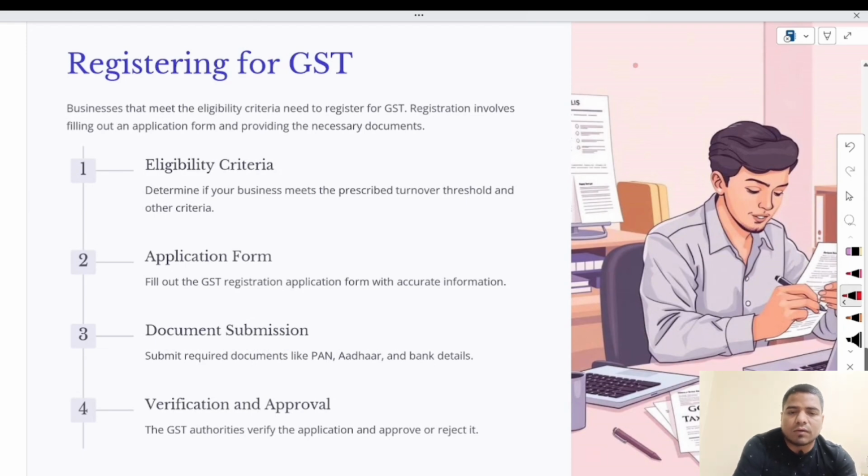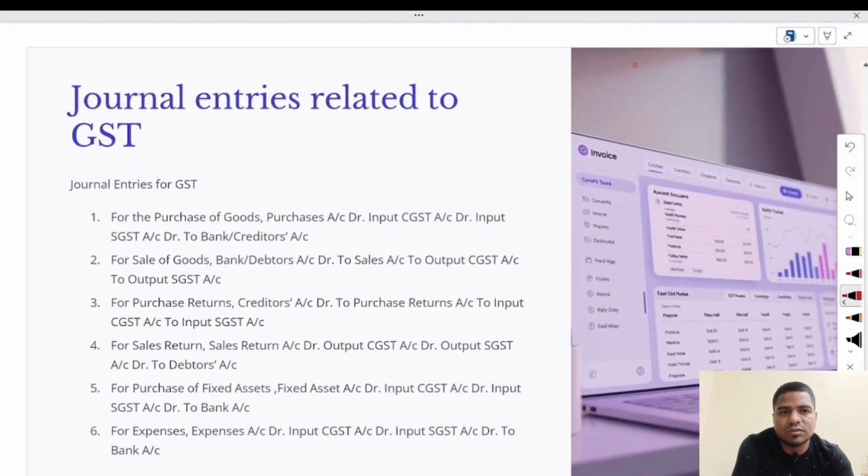Now, what are the registration procedures? First of all, you have to fulfill the eligibility criteria. If you are fulfilling the eligibility criteria, then only you can take the registration. Then you have to fill up the application forms, then submit documentation, and then verification and approval. After that, you will get the GST registration.